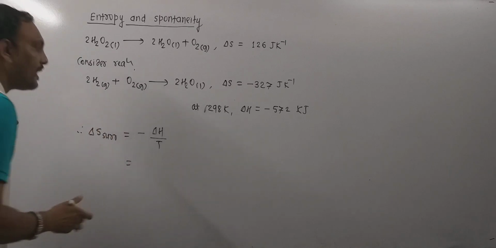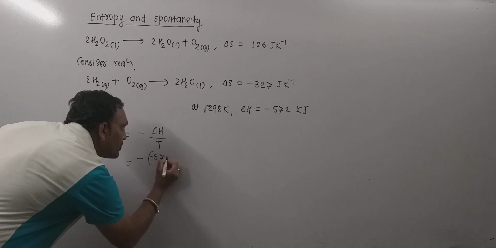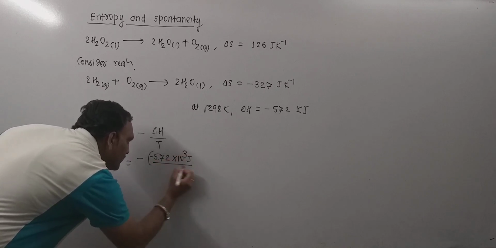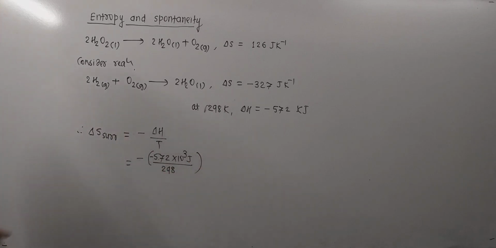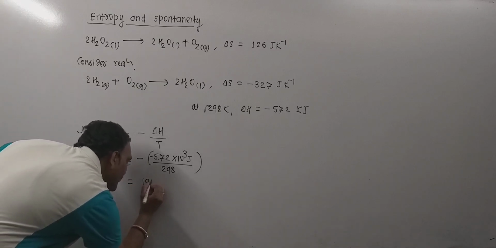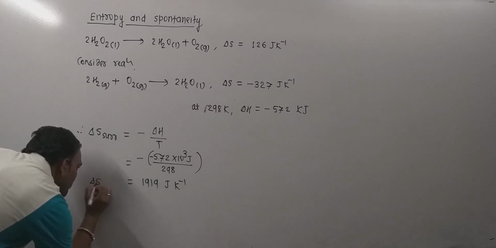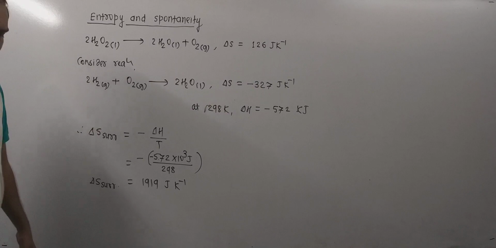Delta H, the enthalpy change of the reaction, is minus 572 kilojoule, which in joule one can write in this fashion, divided by the temperature, 298 Kelvin. By calculating this, one can get 1919 joule per Kelvin. So this is the entropy change of the surroundings, delta S surrounding.